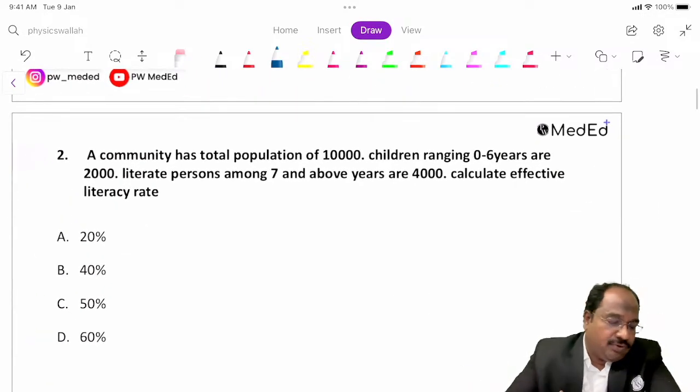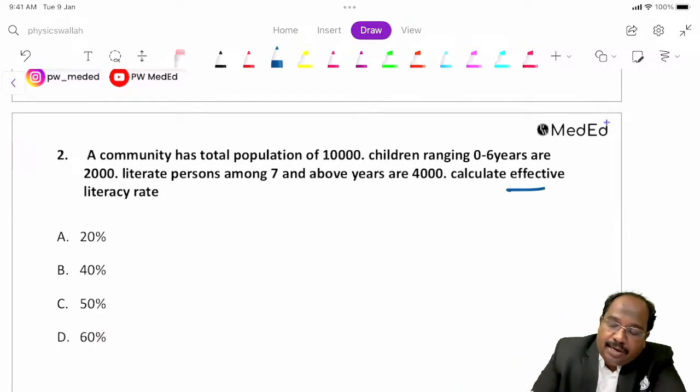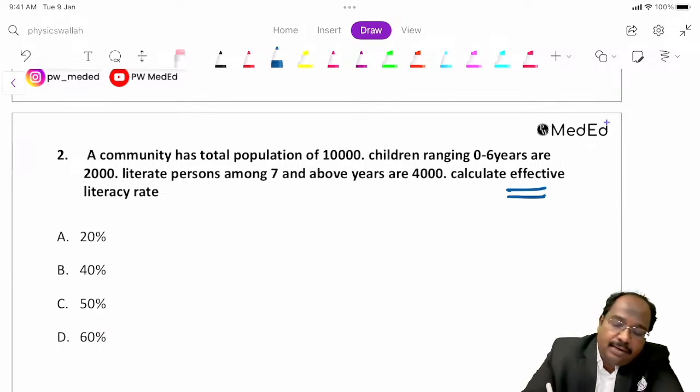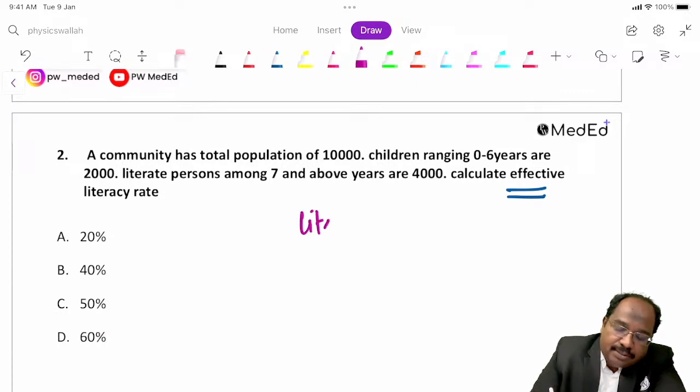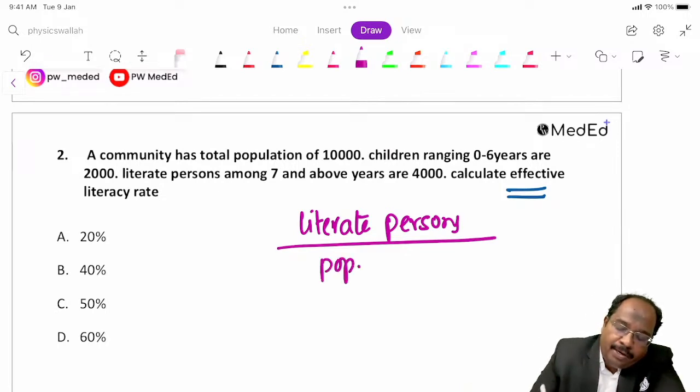What is the answer for this question? A community has a total population of 10,000. Children ranging 0 to 6 years are 2,000. Literate persons 4,000. The question asks to calculate the effective literacy rate. What is the formula? The numerator is literate persons. The denominator is the population of 7 years and more, multiplied by 100.